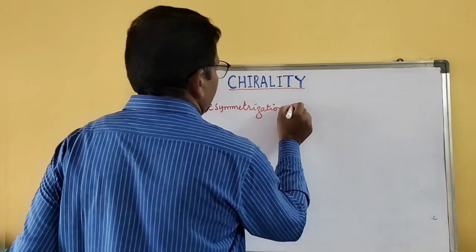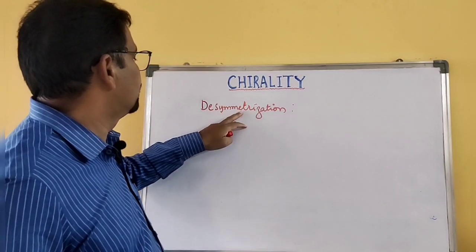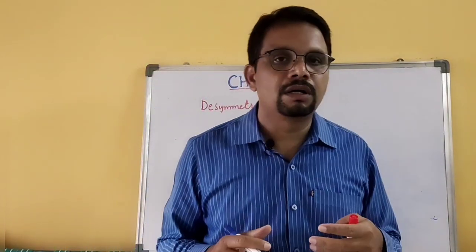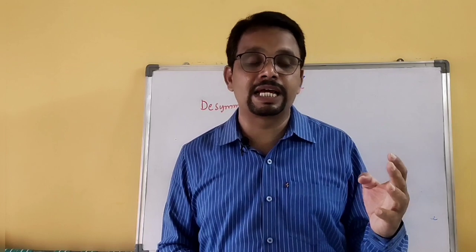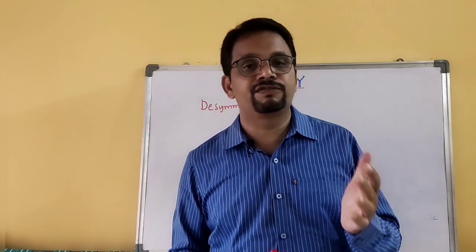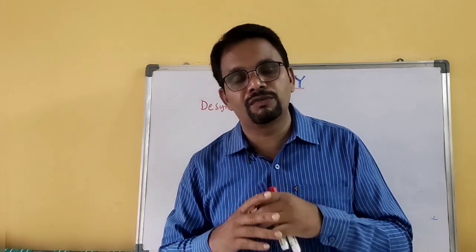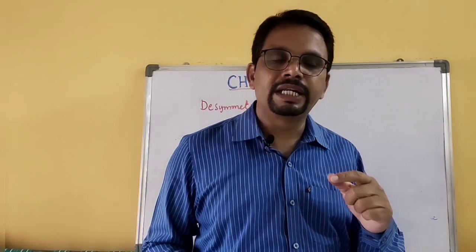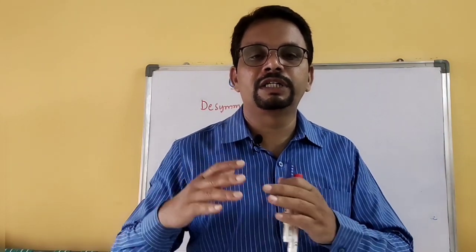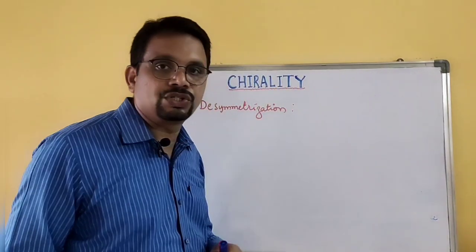Okay. What is desymmetrization? There are 4 kinds of symmetry elements: simple axis of symmetry, plane of symmetry, center of symmetry, and alternating axis of symmetry. If any molecule contains a symmetry element, and you remove that symmetry element so that it is converted into an asymmetric molecule, that process is called desymmetrization.